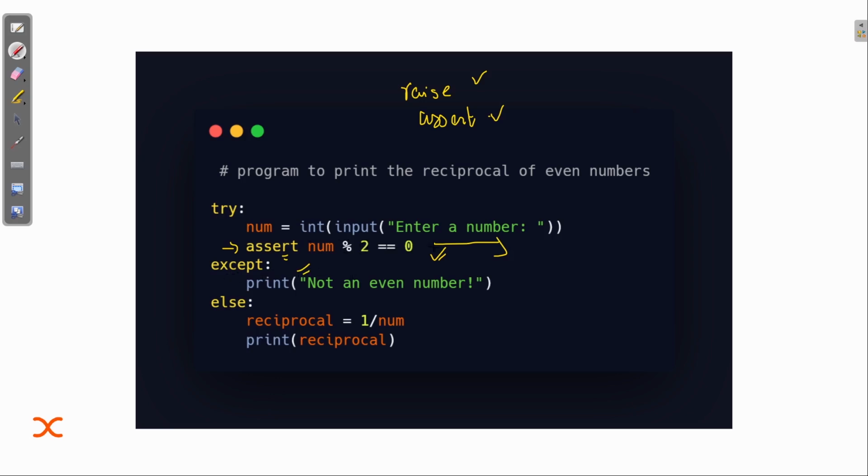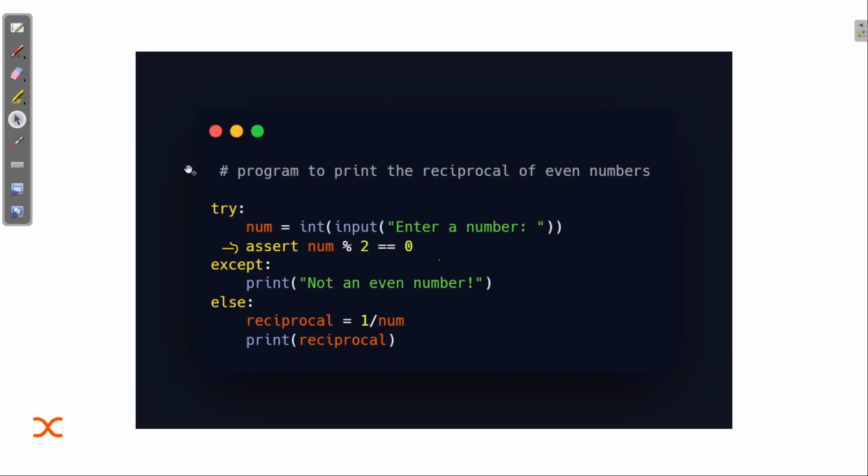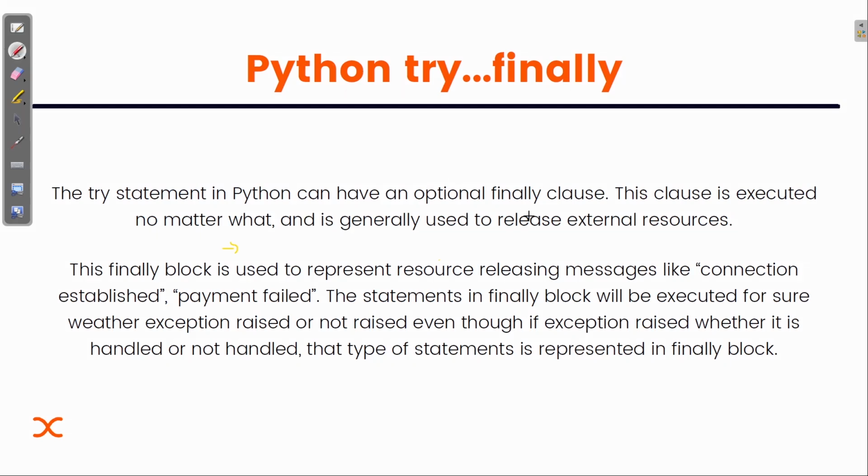Suppose the input is an even number, so num mod 2 is equal to 0. Then we will go to the else part, that is the reciprocal will be printed. Let me show you the output so that it will be more clear. The else part will be executed if num mod 2 is equal to 0, that is, we are not having any error. We will come back to assertion error later. Let's move to the next topic, try with finally.